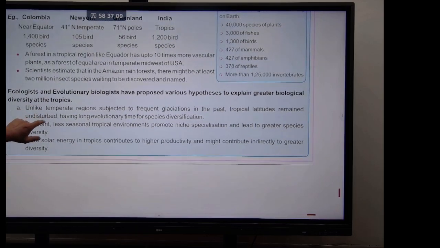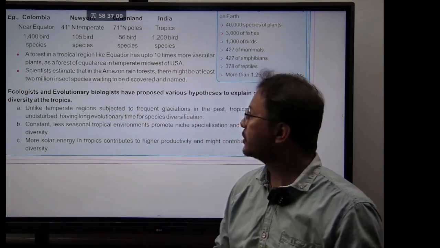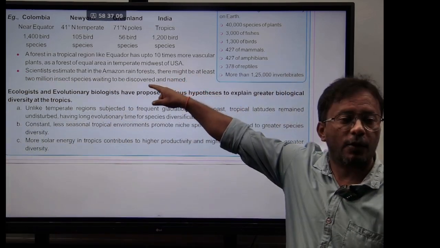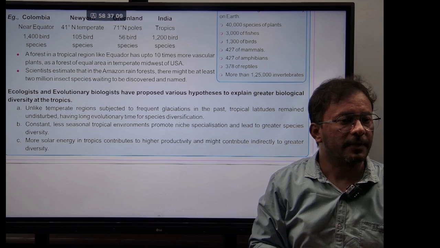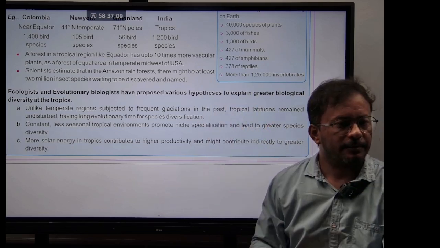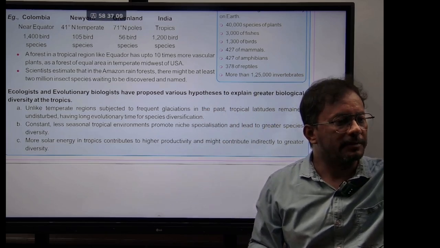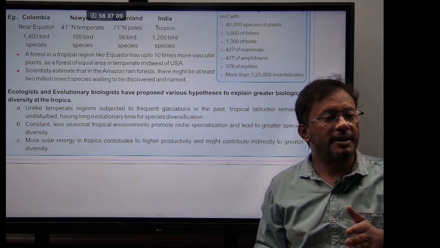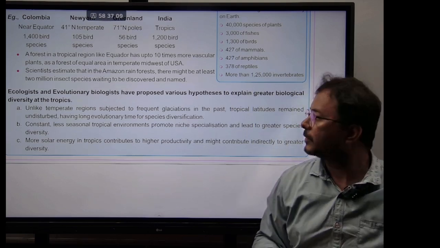A forest in a tropical region like Ecuador has up to 10 times more vascular plants than a forest of equal size in the temperate Midwest of the USA. The forest size is the same. One forest is in the tropical region, the other one is in the temperate region. But the forest in the tropical region has more species when compared to the temperate regions.